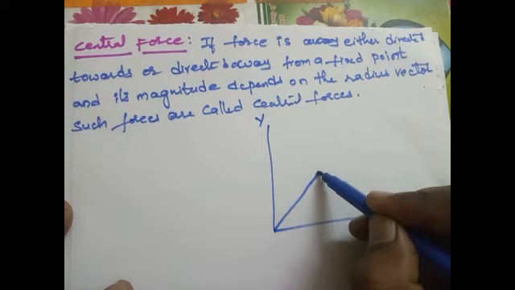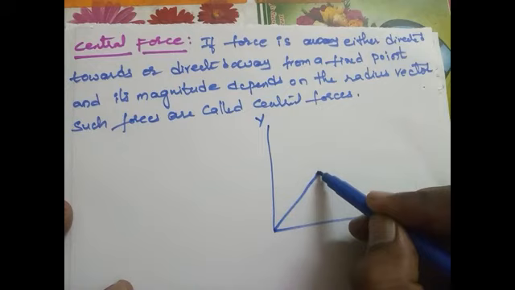So what type of forces are called conservative forces? When a force makes a particle move from one point to another, it has to do some work. Let us assume a body is moving from A to B along one path, and another body is also moving from A to B along a second path.